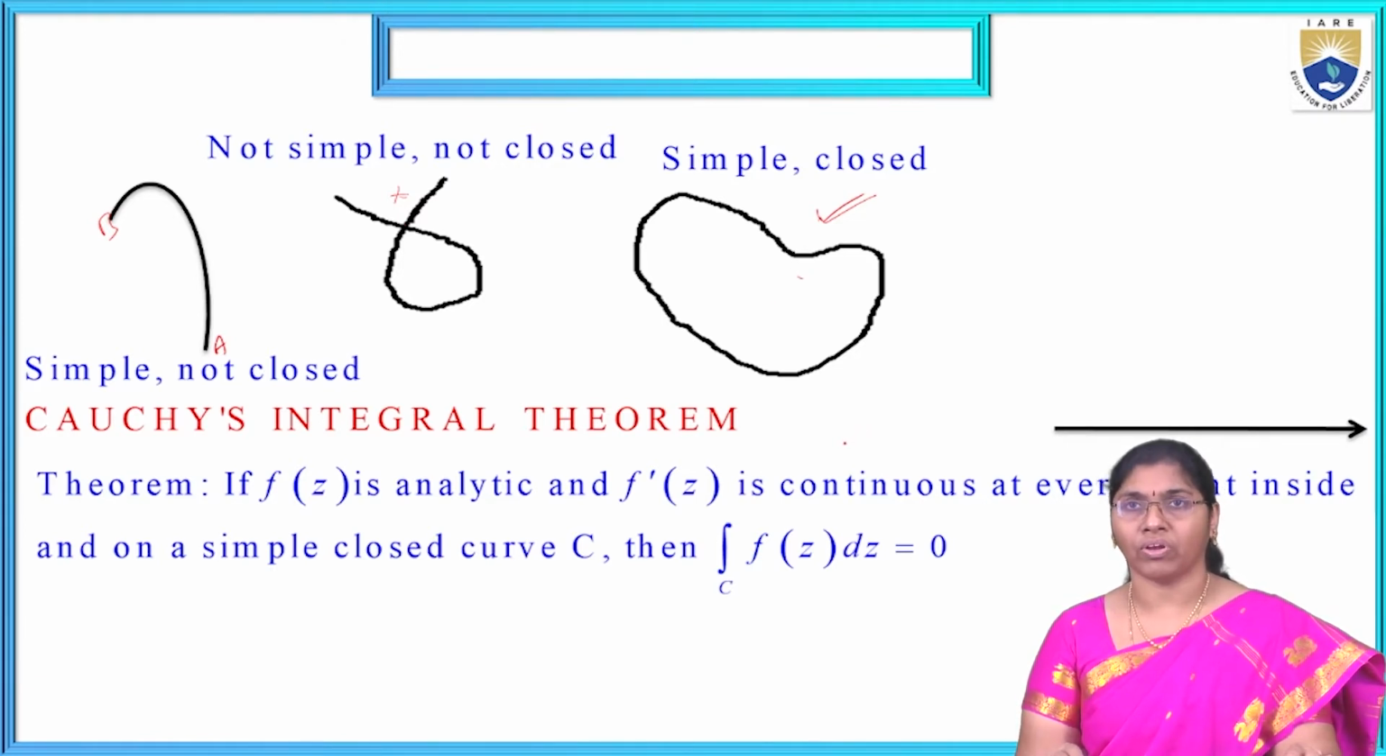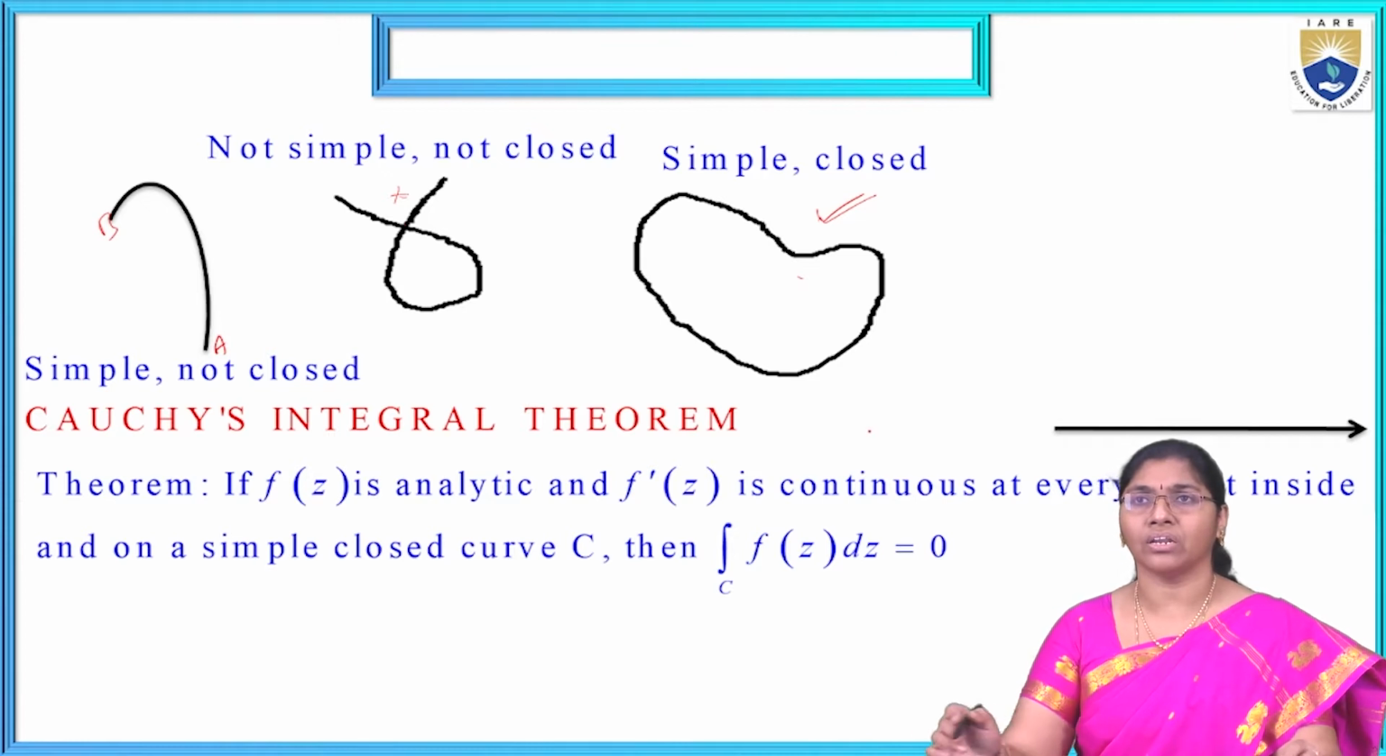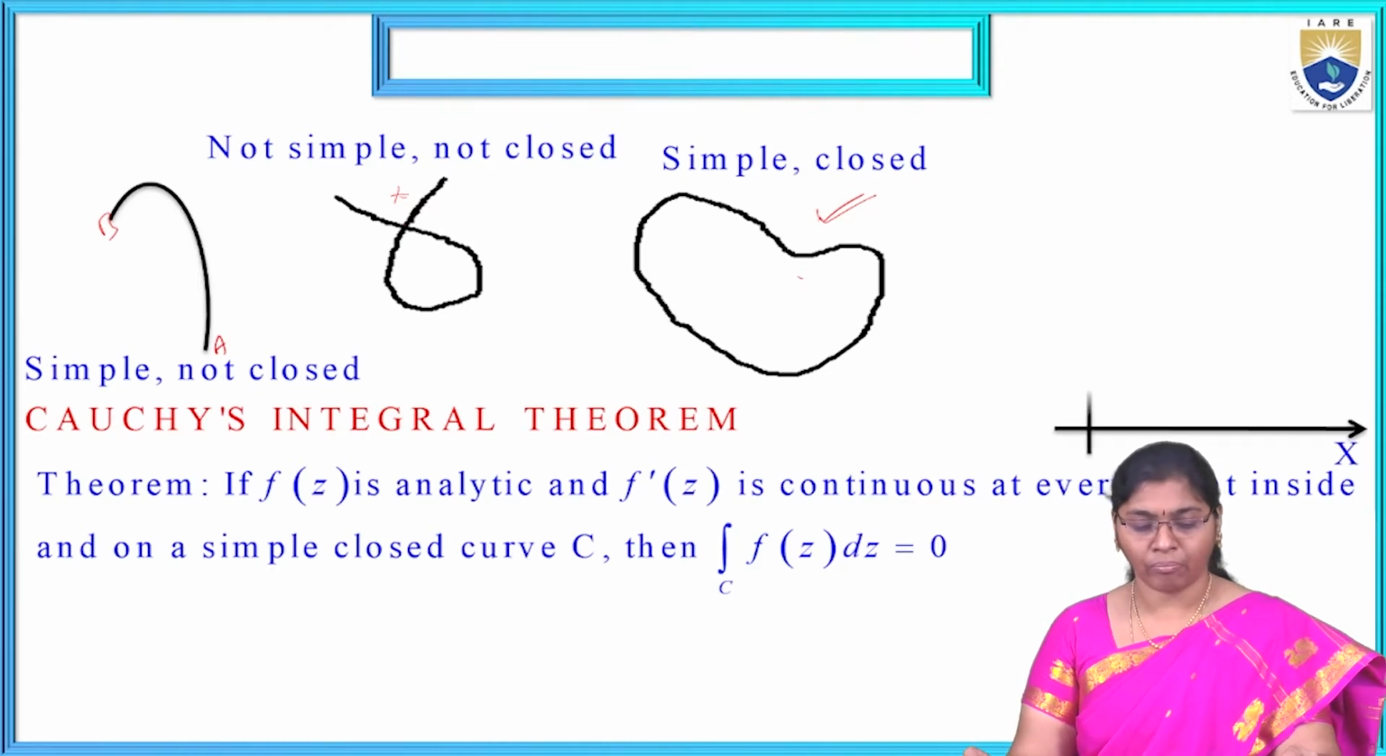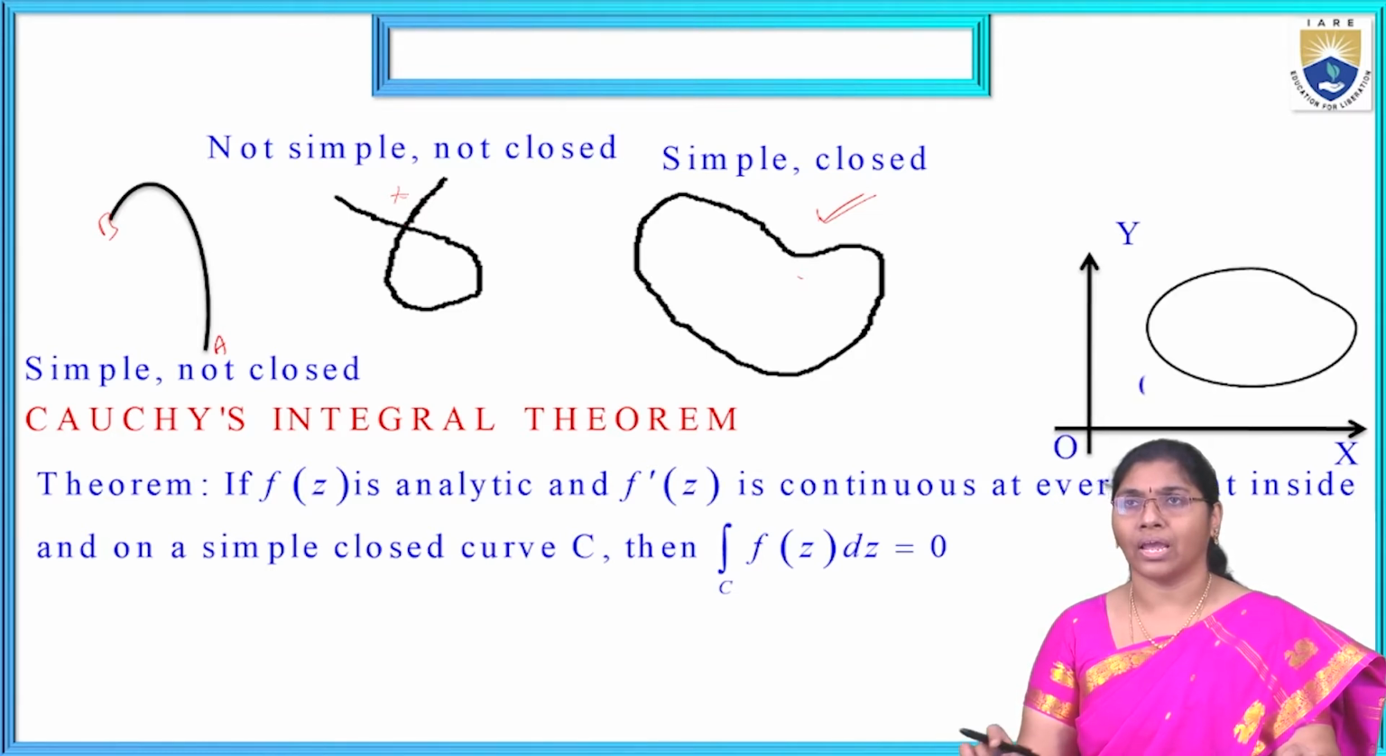The first theorem is Cauchy's integral theorem. That is, if f of z is analytic and f dash of z is continuous at every point inside and on the simple closed curve C, then the integral over C of f of z dz equals 0. Like this. This is the region, the complete region. Now for the closed curve C, the limits exist in x coordinate and y coordinate. Then this is the Cauchy's integral theorem structure.